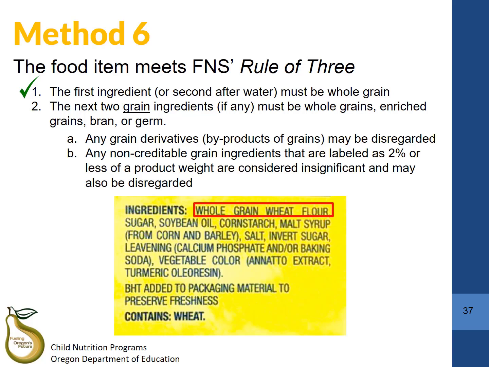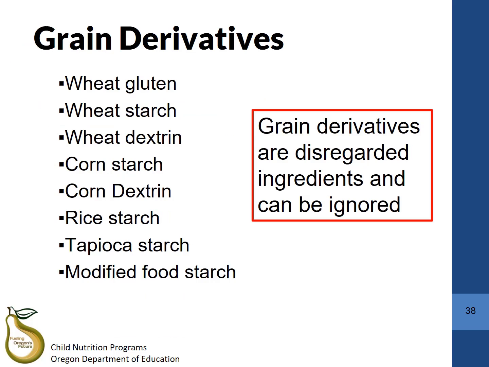In the second criteria, check if there are any other grain ingredients. If there are, you will need to look for the next 2 grain ingredients. In this case, there are no additional grain ingredients since the only other grain item is cornstarch, and cornstarch is considered a grain derivative and does not need to be counted towards the rule of 3.